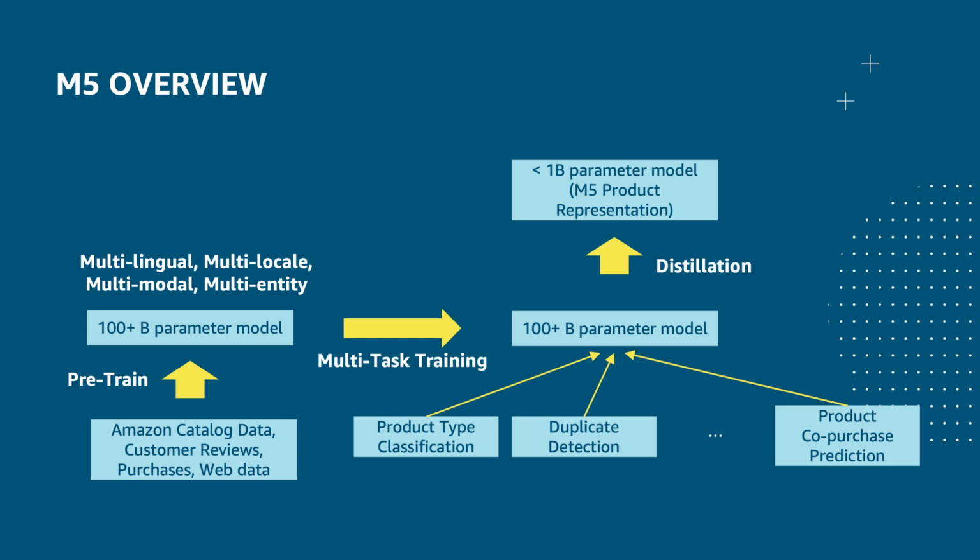Even for offline use cases, where the latency constraints are not as stringent, this distillation greatly improves model inference efficiency and reduces cost. We then send these models and representations to machine learning teams across Amazon for them to fine-tune and incorporate into their application-specific models to solve a wide variety of customer problems.